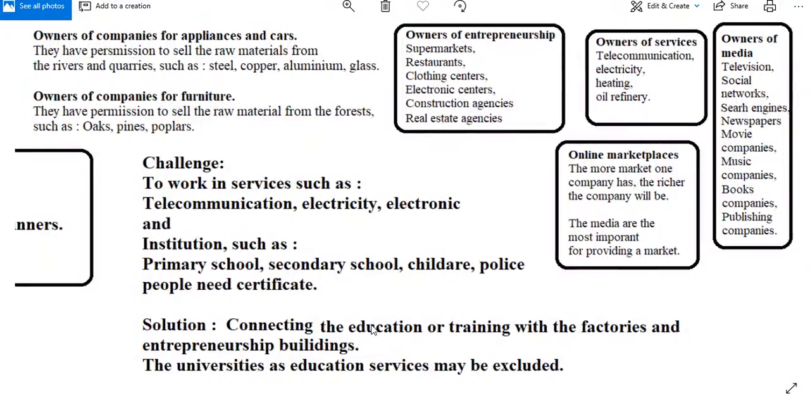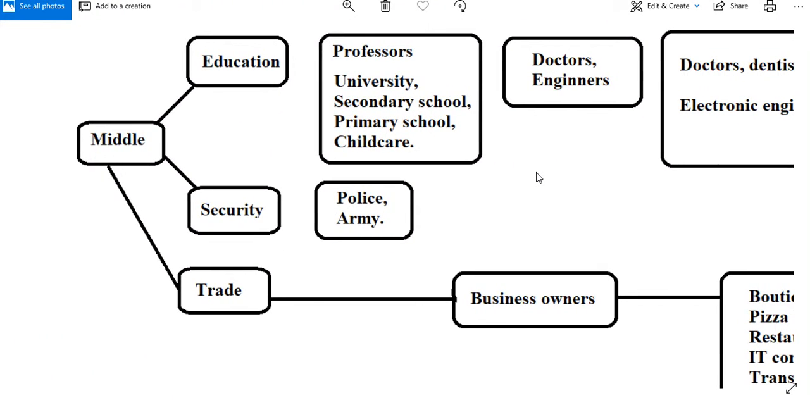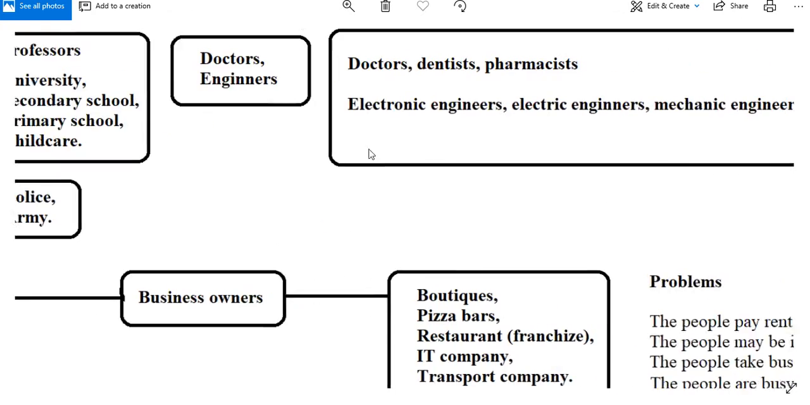Middle class. The middle class includes people who work in the education, security, trade. The education is the only way to become a doctor or engineer. The education includes university, secondary school, primary school, childcare, in order for people to become doctors, dentists, pharmacists.